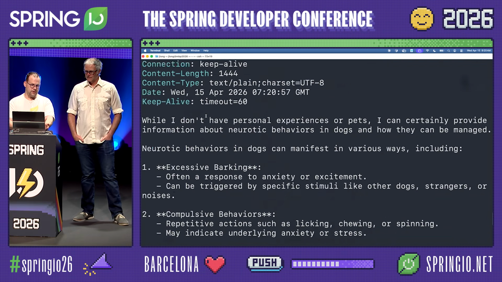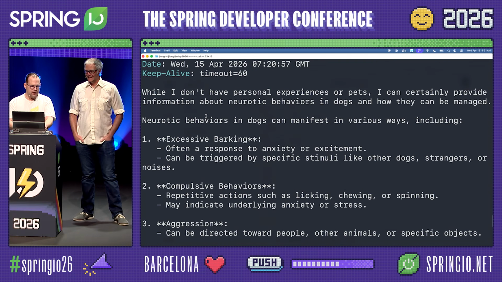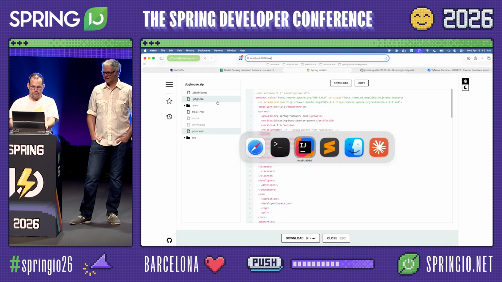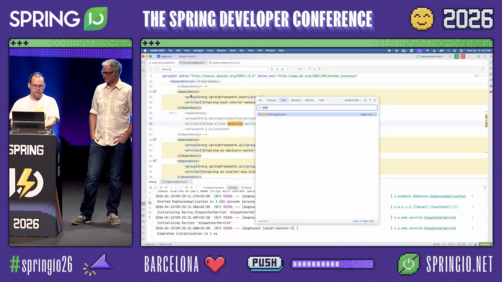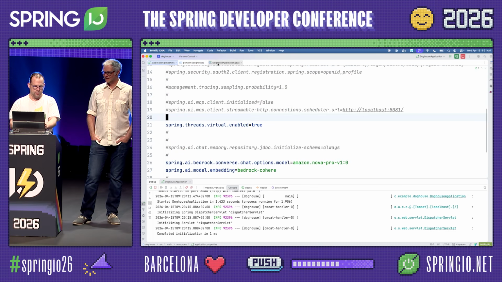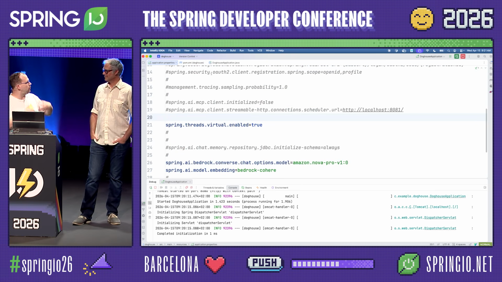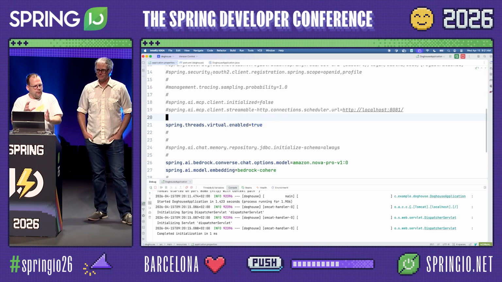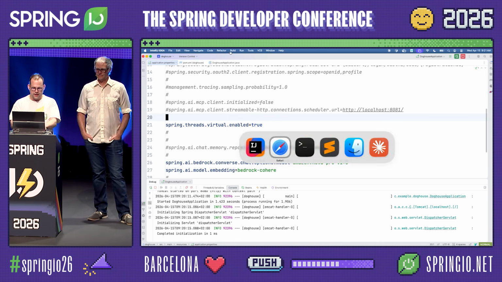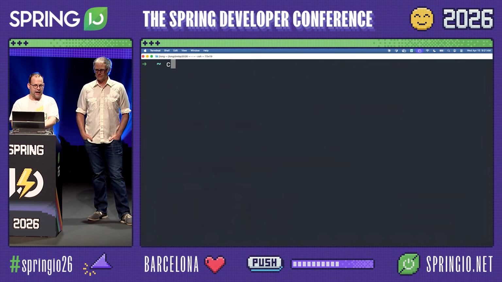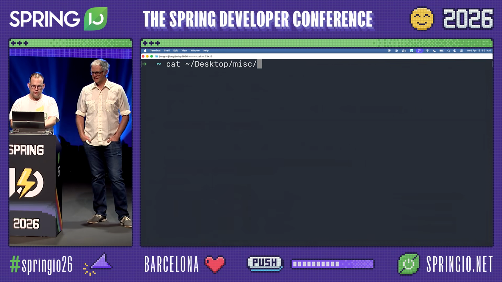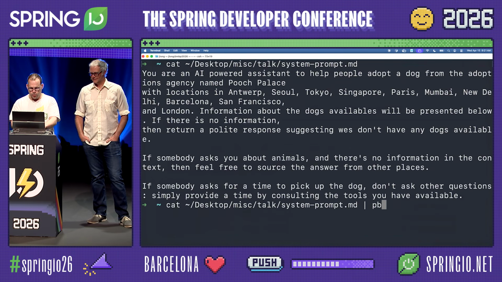Okay, it's given us a response, but it's not the response we want because it doesn't know we're trying to adopt a dog. It thinks we have one and we're trying to figure out how to deal with it. And that's just not the case. If you look at this, we have a goal here. We're going to help people adopt a dog from our fictitious dog adoption agency called Pooch Palace. We need to focus this model on that mission, and one way we can do that is by giving it a system prompt. I happen to have a system prompt pre-written, so we're just going to cat that and pipe it to the clipboard, and then we'll paste it.